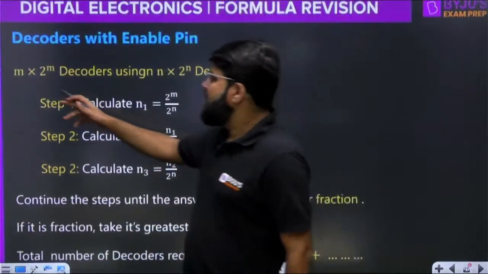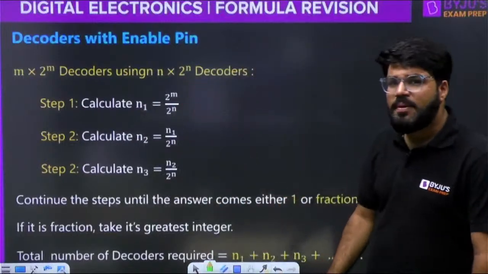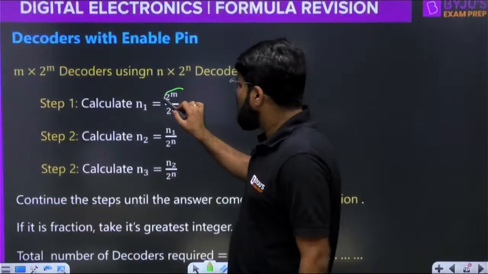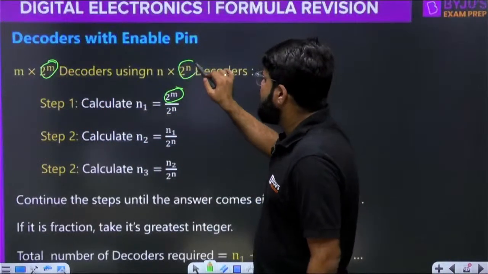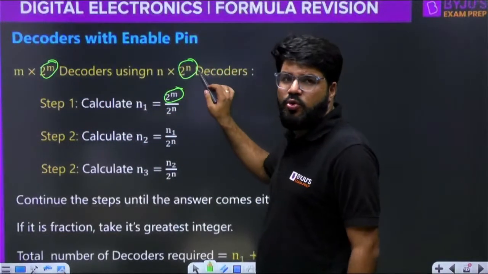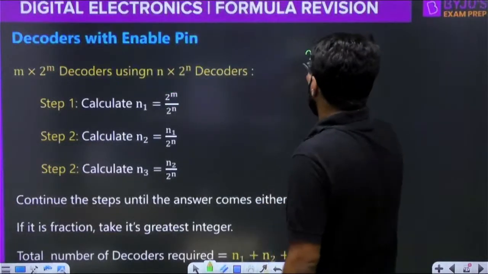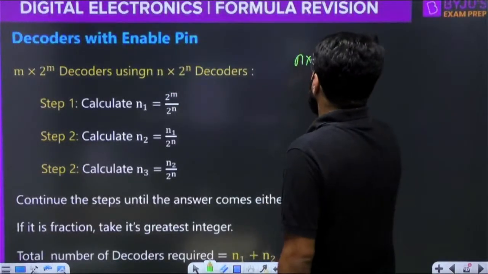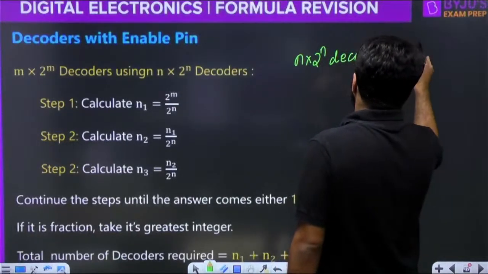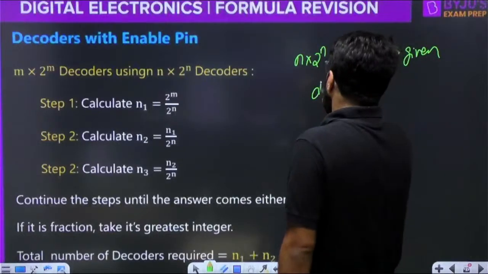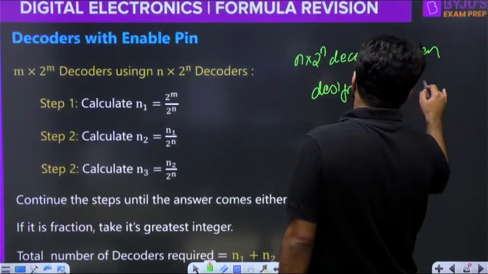If you want to implement an m cross 2 power m decoder using an n cross 2 power n decoder, step number 1: divide the number of required outputs, 2 power m, by the outputs in the given decoder. An n cross 2 power n decoder is given to you, and you have to design an m cross 2 power m decoder.